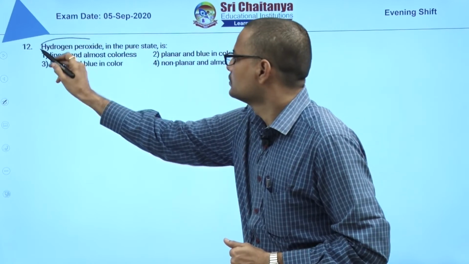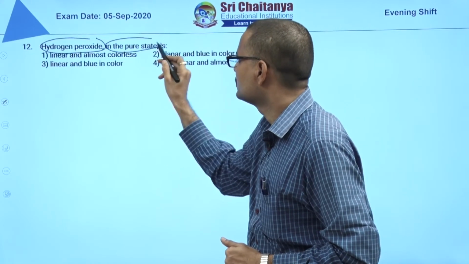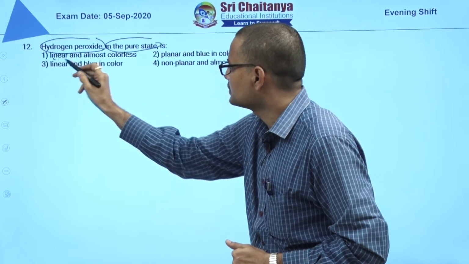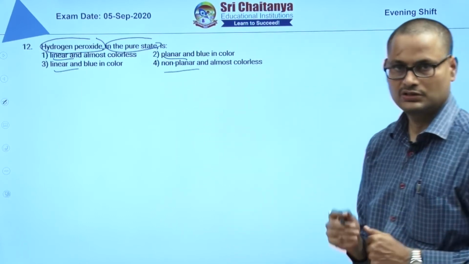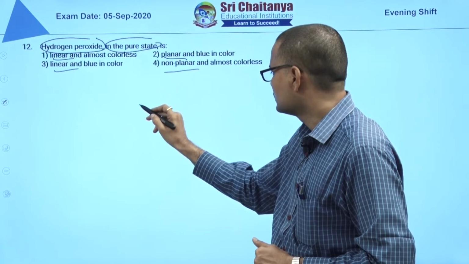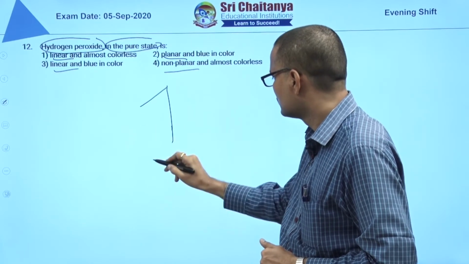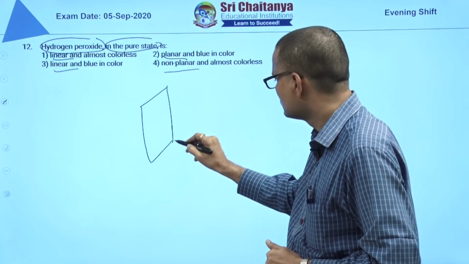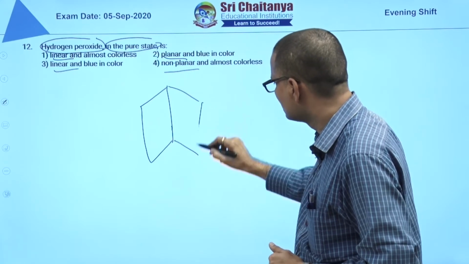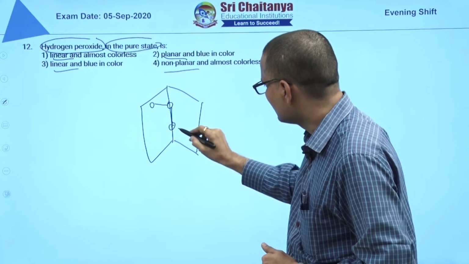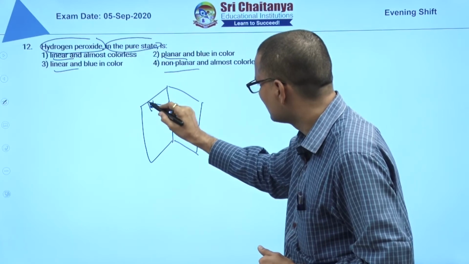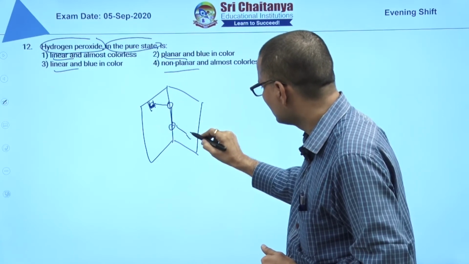Hydrogen peroxide in pure state. The options are regarding structure: linear, planar and non-planar. We know that hydrogen peroxide has an open book structure. Two oxygen atoms are on the spine of the book and two hydrogen atoms are on the covers of the book.